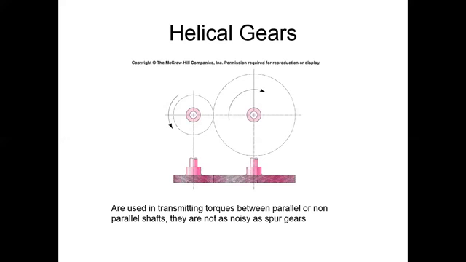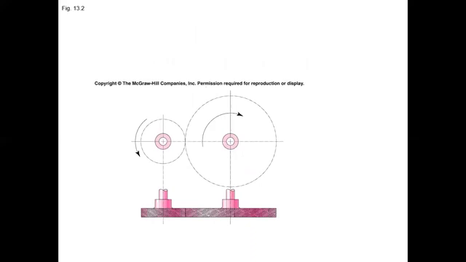If more torque should be transmitted from one to another, then you have to use spur gears. But if it is not required to transmit high torque from one gear to another, then you can use helical gears to decrease the noise level as compared to spur gears. These are the helical gears.